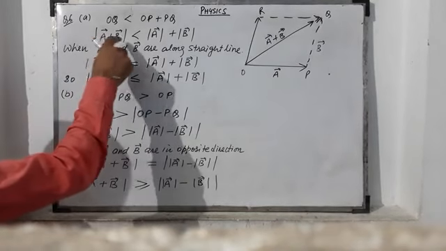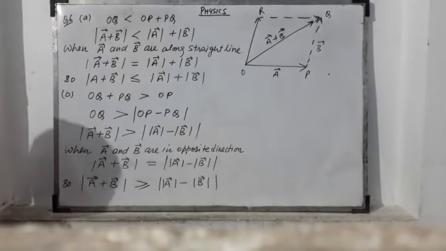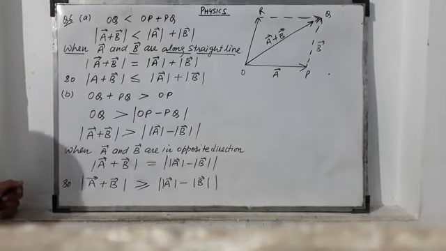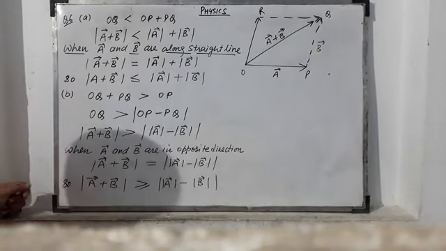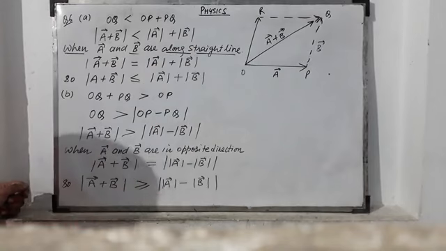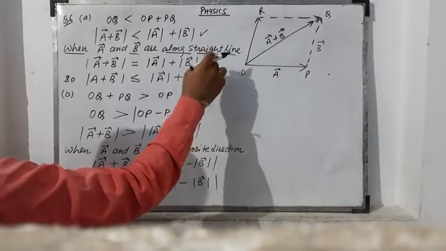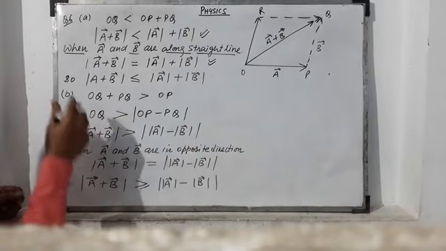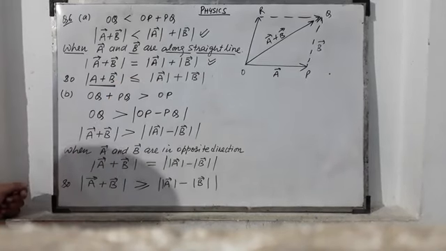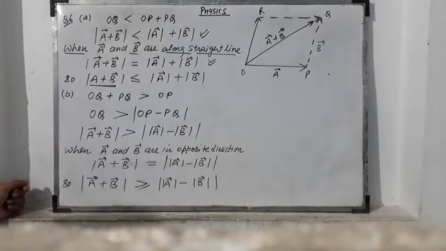So mod of a plus b is less than mod of a plus mod of b. Now, if a and b are along a straight line, then you know that mod of a plus b is equal to mod of a plus mod of b. So, from these two, we have mod of a plus b less than or equal to mod of a plus mod of b.